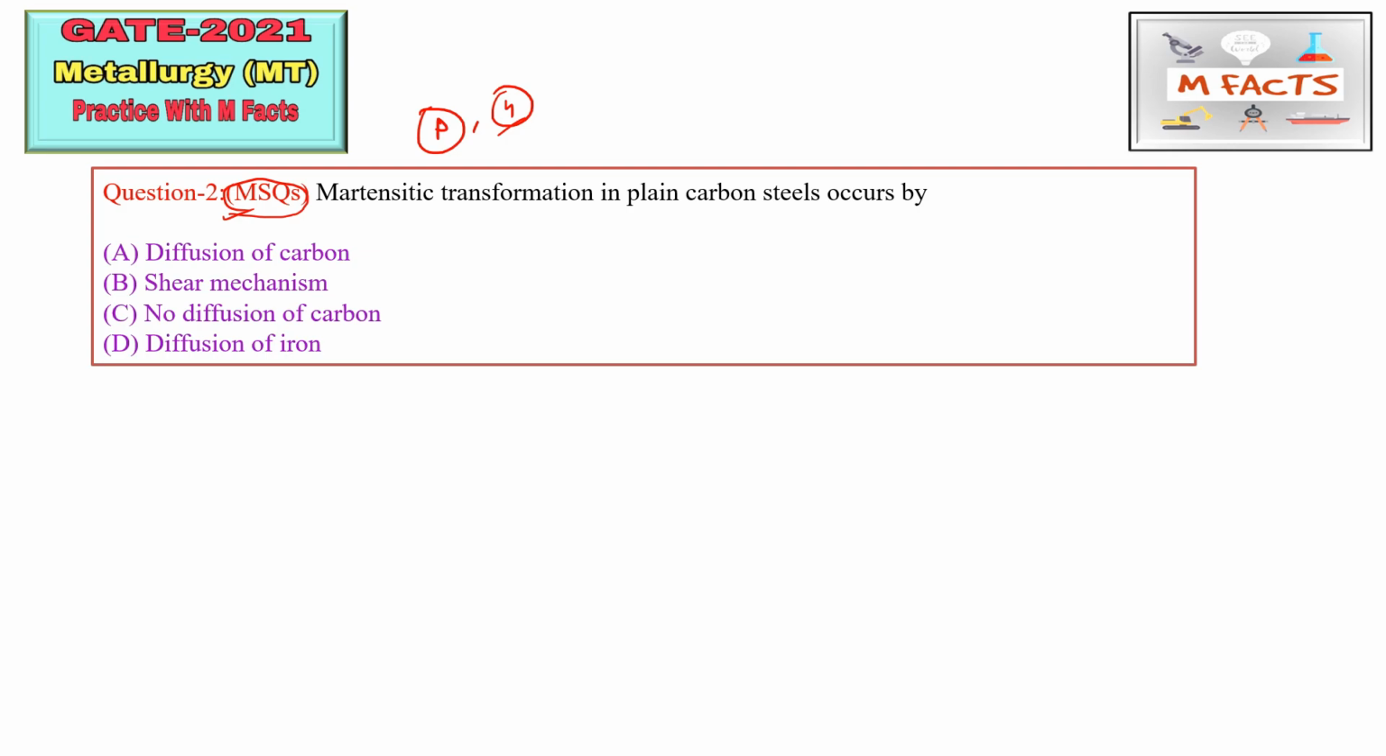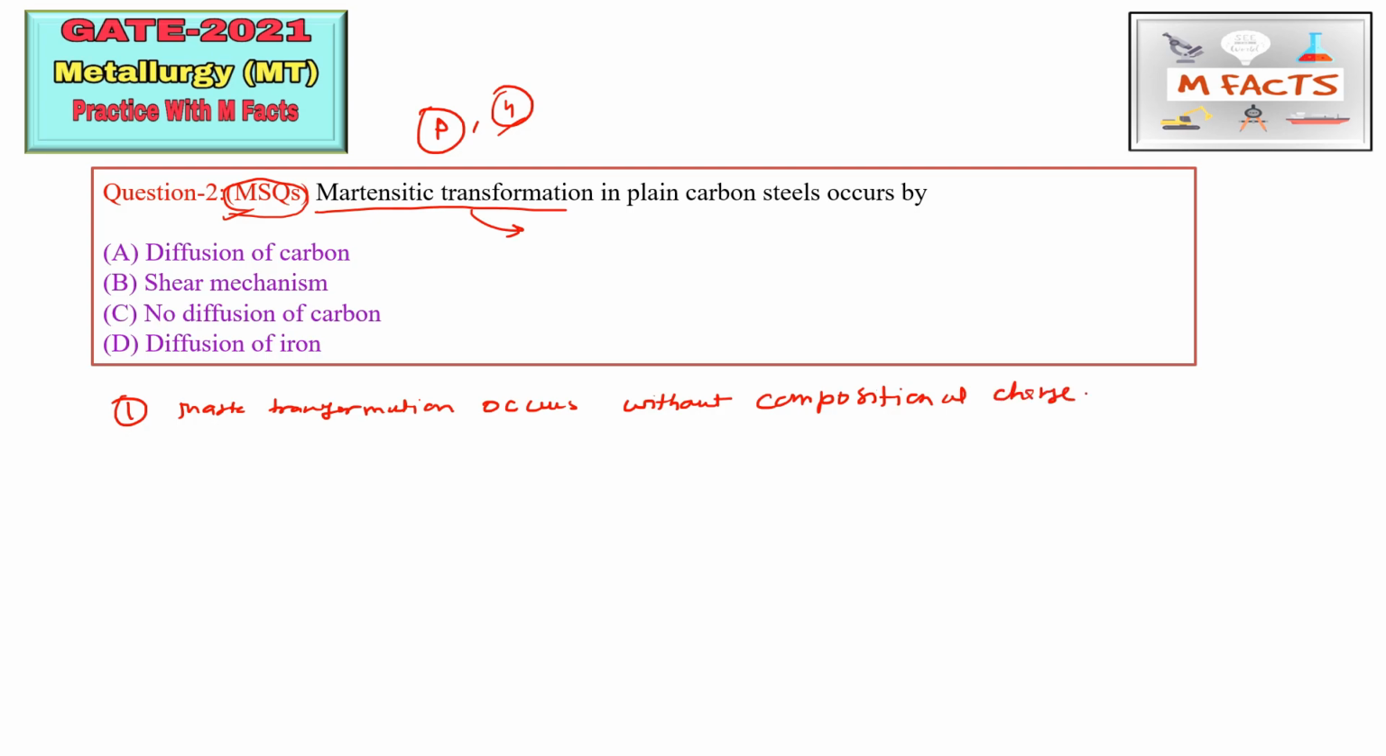The martensitic transformation in plain carbon steel is very important. I am not telling you everything about this martensitic transformation, I am just telling you the points we should remember regarding it. This martensitic transformation occurs without compositional change. So there is no composition change during martensitic transformation. These are the points you may remember for MSQ type questions on martensitic transformation.